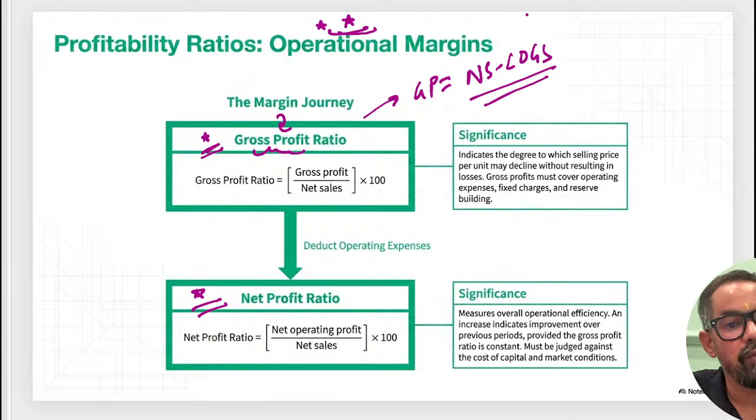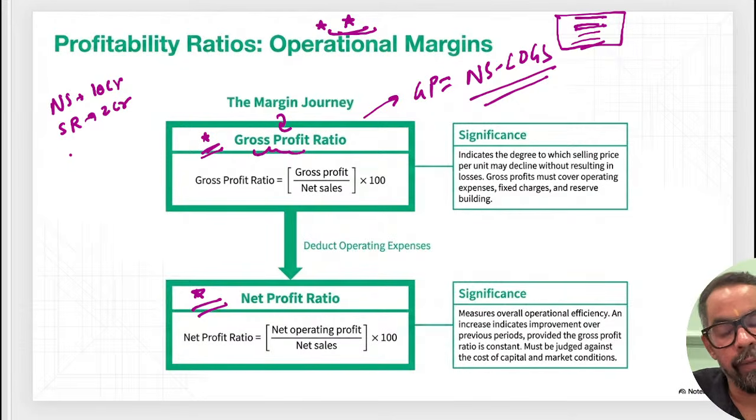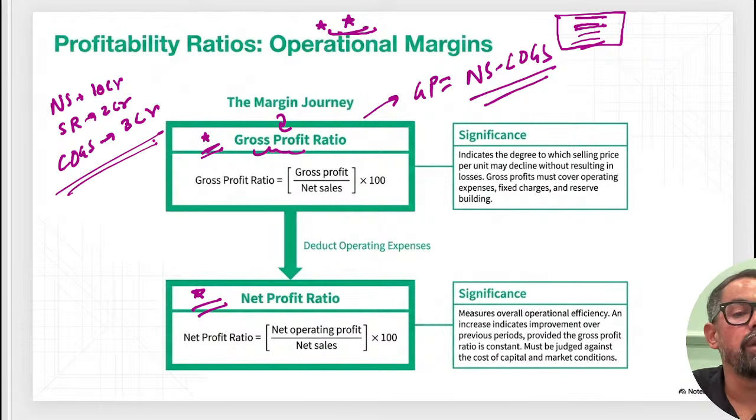Now, first they'll give you figures around this. If the question is for 2 marks, they'll give you figures like, let's say, the net sales of the company is 10 crores, sales return is 2 crores, and cost of goods sold is 3 crores. Now they'll ask you to calculate the gross profit margin. They are not asking you to calculate gross profit. They are asking you to calculate the gross profit margin.